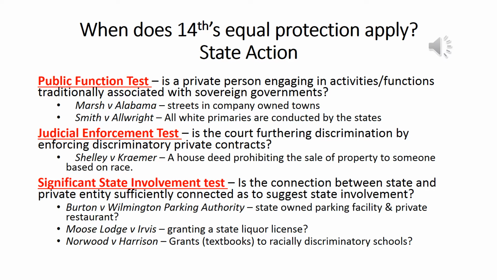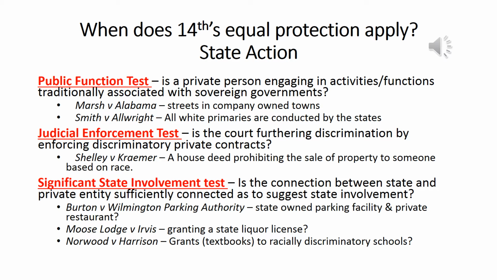The argument was that since it's a company-owned town, this is being done by a private group. The state said she was trespassing on their street, therefore she should be convicted for trespassing. Well, the Supreme Court said, look, even though the street is privately owned, it still requires public access.